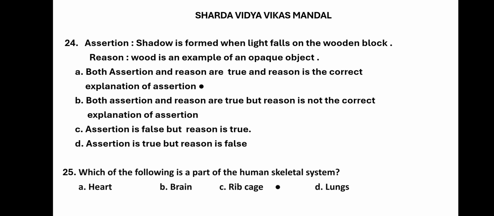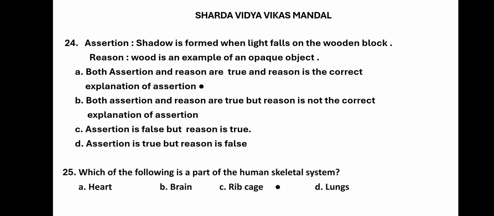We have to check whether the assertion and reason are related to each other. If they are not related, one may be true and the other false, or they may not give the correct explanation. So you have to see the assertion and the reason properly. Assertion means some inference is given, and the reason is for that.